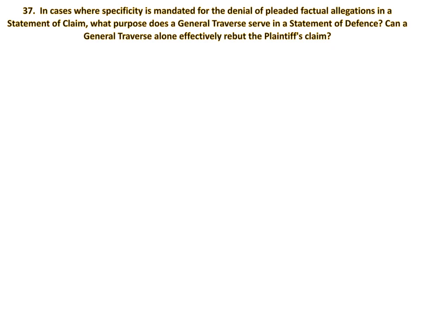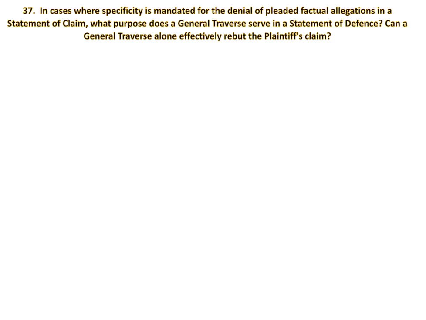So assuming the defendant has the general traverse there, and for example, the defendant fails to specifically deny paragraph 5 of the statement of claim, would that general traverse kick in to say that because the defendant has already said at paragraph 1 that he's denied every material allegation of fact, then it means that he's also denying paragraph 5?